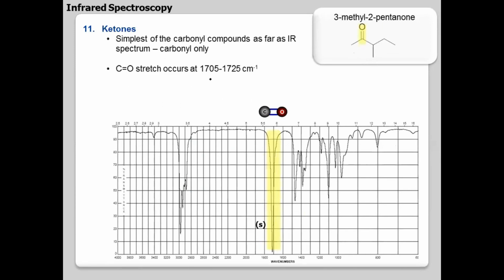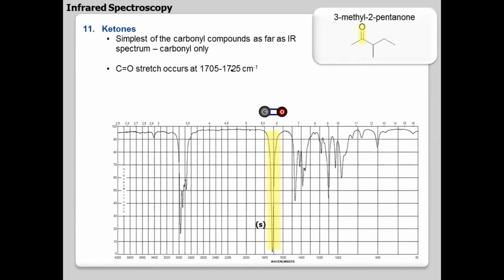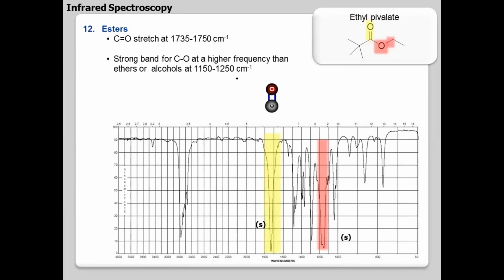Ketone will be having a value around 1700, which will be only for ketone. Only the C double bond O will be there. Okay, so aldehyde goes up to 1740, but ketone will be lesser, 1725. So when compared to aldehyde, the carbonyl stretching frequency of ketone will be lower, around 1725. Okay, there will be no other additional peak. Aldehyde has an additional peak. Remember, aldehyde will have a peak at 1700 and a doublet at 2700 or 2800. That is aldehyde. Okay, then coming to esters.